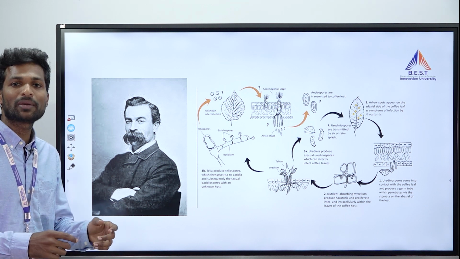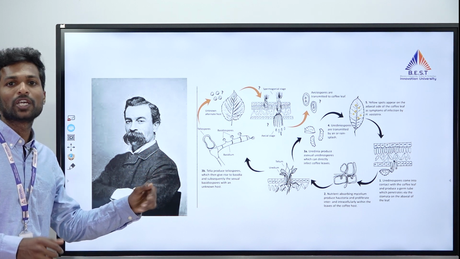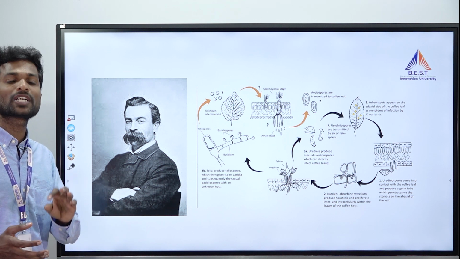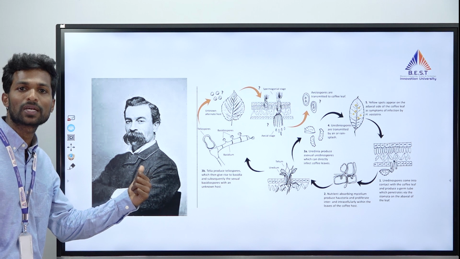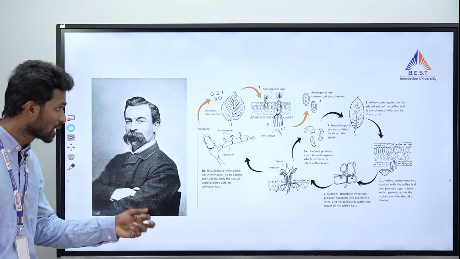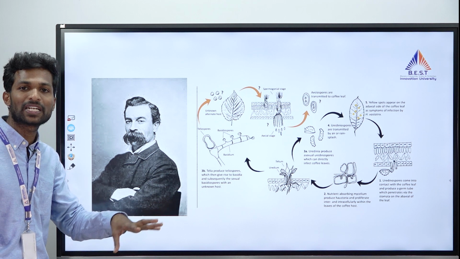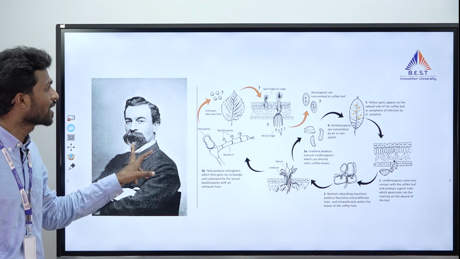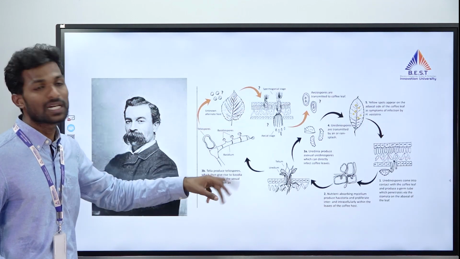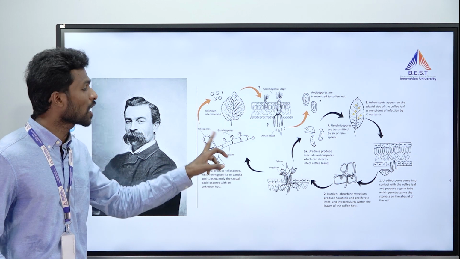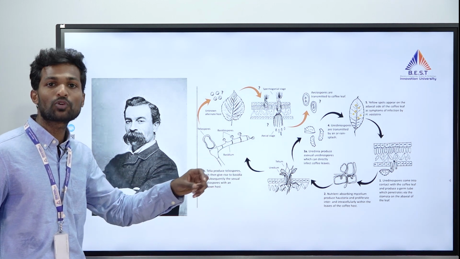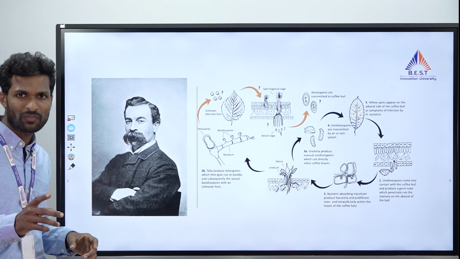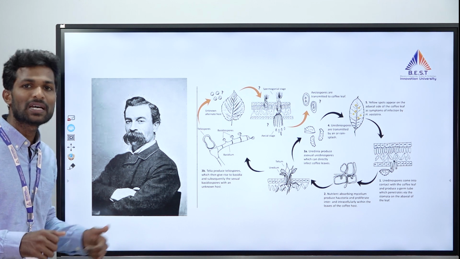In that letter they said there was a very severe problem in Sri Lanka and asked him to please come and help. Anton de Bary said that he was very busy with his activities, so he would send one of his students, and he sent H.M. Ward. He went to Sri Lanka. He identified the different kinds of environmental conditions, and monocropping as the reason. He not only identified that the disease is caused by Hemileia vastatrix, he also identified the life cycle of coffee rust, and came to the final conclusion that the main reason is monocropping. Don't go with monocropping, because if monocropping is there, the pathogen will spread very fast, and the destruction is also very huge.